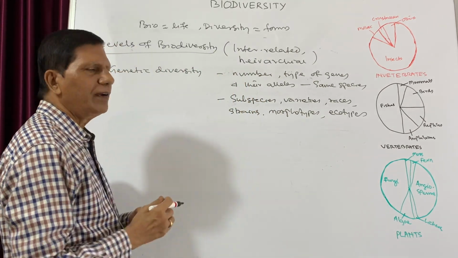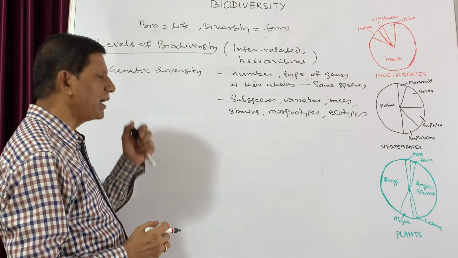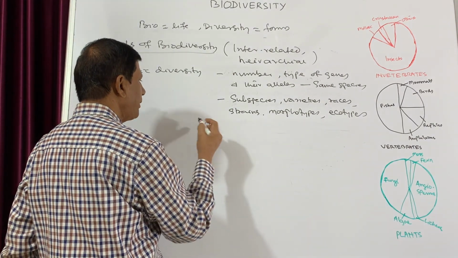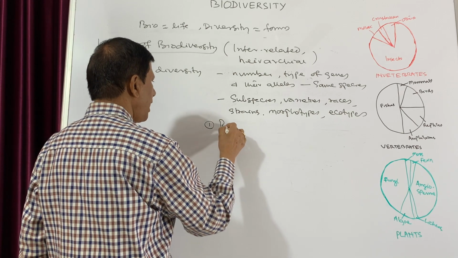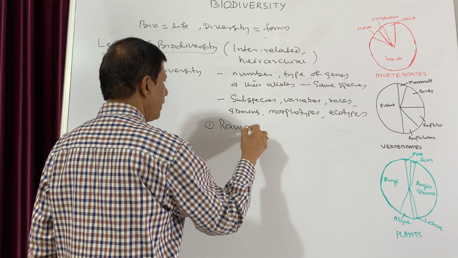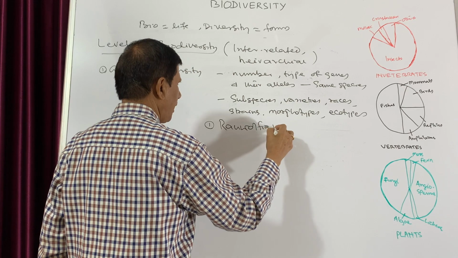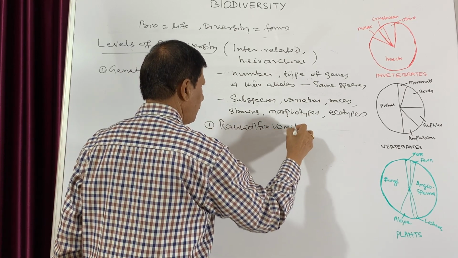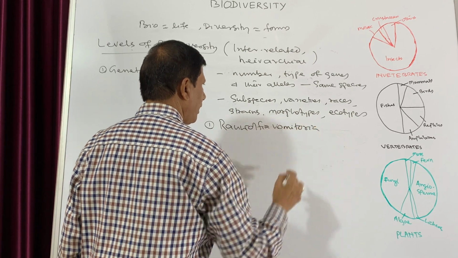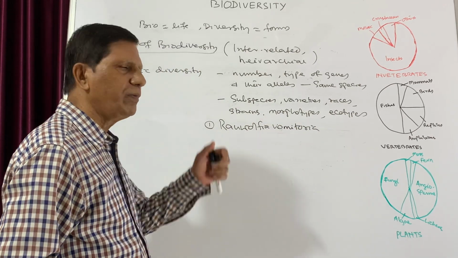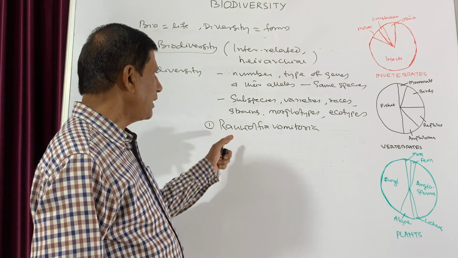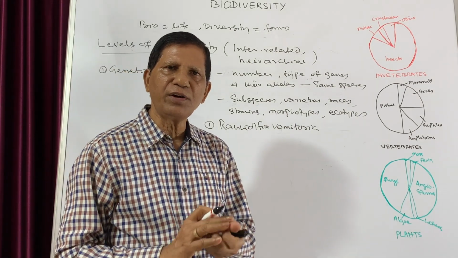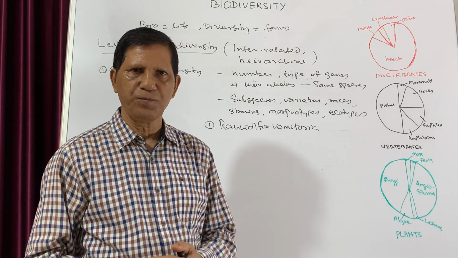Now, if we give some examples of this genetic diversity, we can take the case of the medicinal plant Rauwolfia vomitoria. It is also known as Rauwolfia serpentina. This is a medicinal plant that grows in different ranges of the Himalayas.